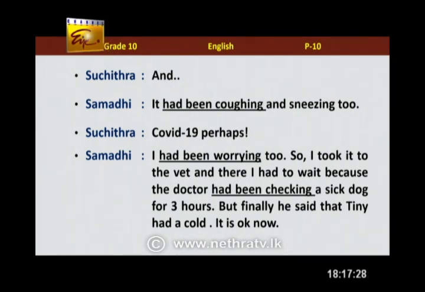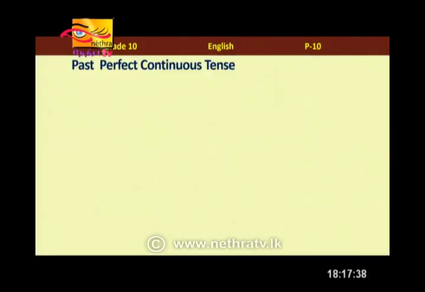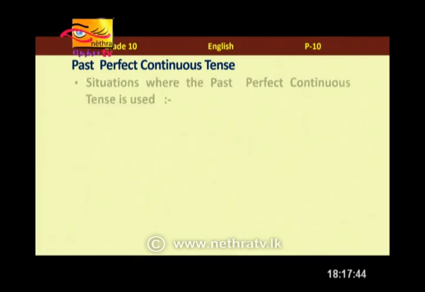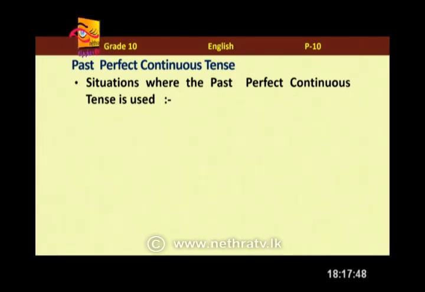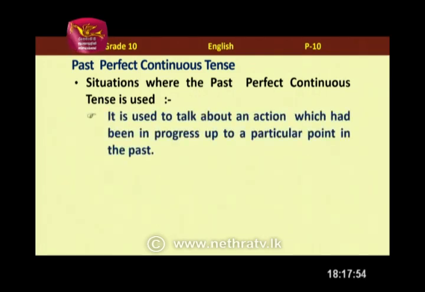It is okay now. So children, as you can see, had been coughing, had been worrying, had been checking. This is kind of okay going together with present perfect continuous. But now we are going to focus on past perfect continuous. What does it mean by past perfect continuous? We use past perfect continuous to talk about actions that we started in the past and we were doing in the past for a certain period of time actually.